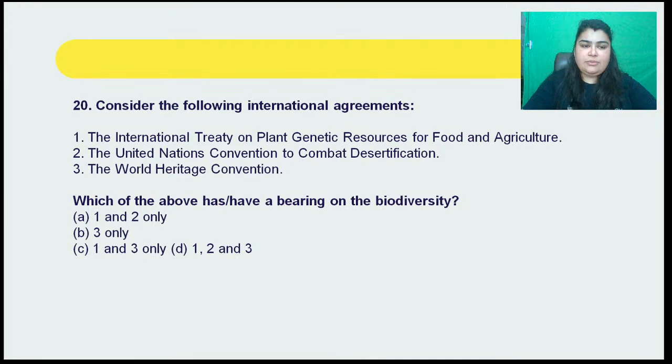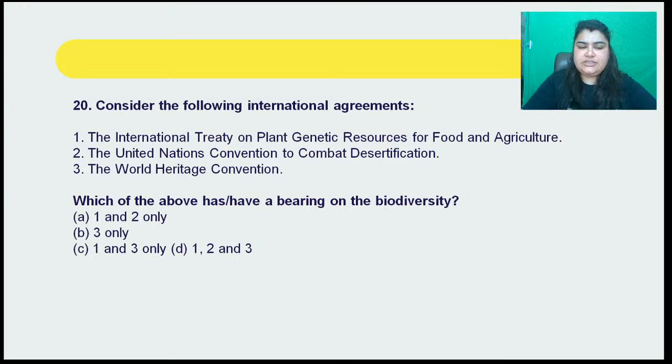So coming to question number 20, what does it say? It says, consider the following international agreements. Firstly, the International Treaty on Plant Genetic Resources for Food and Agriculture. Secondly, the United Nations Convention to Combat Desertification. And thirdly, the World Heritage Convention, right?